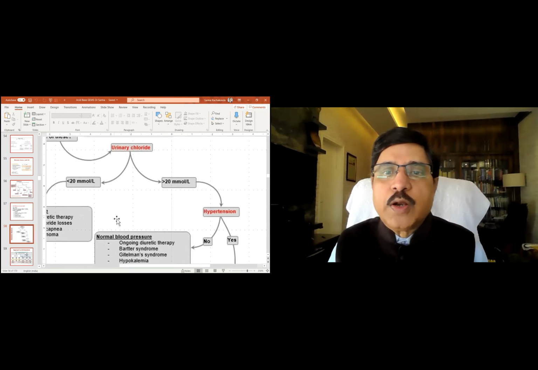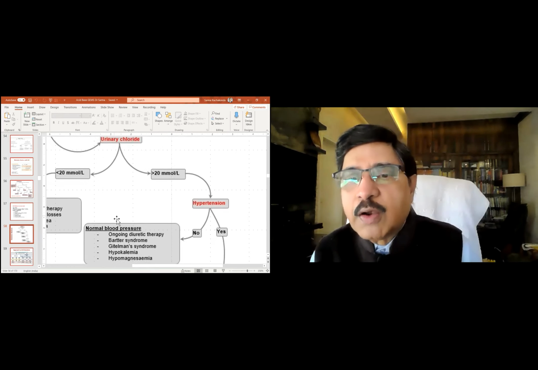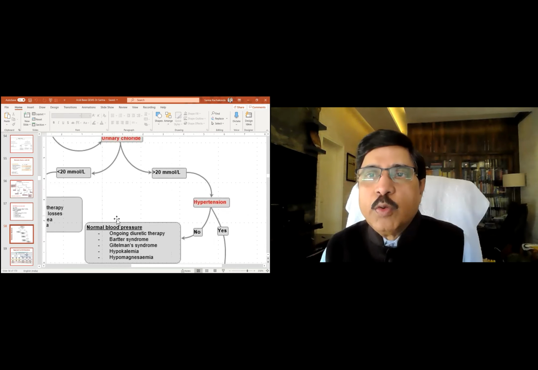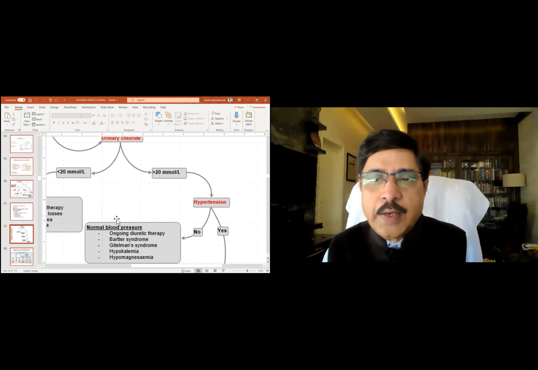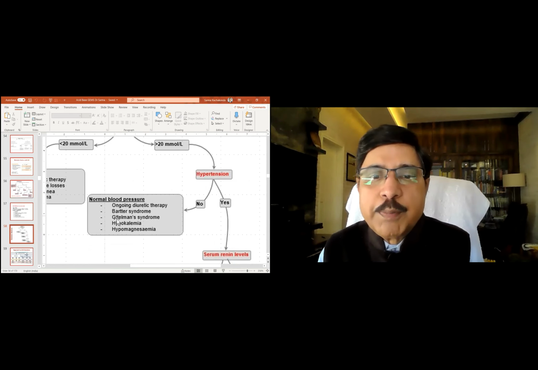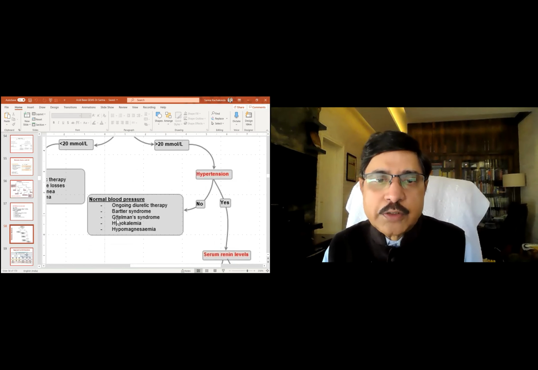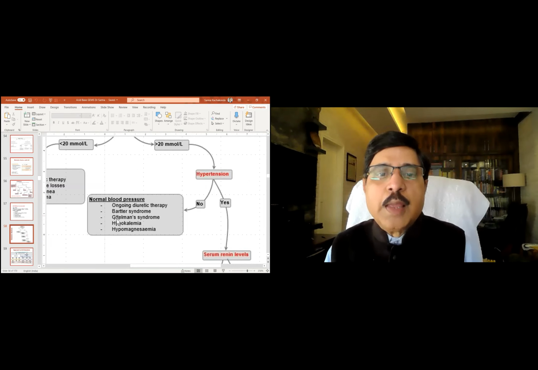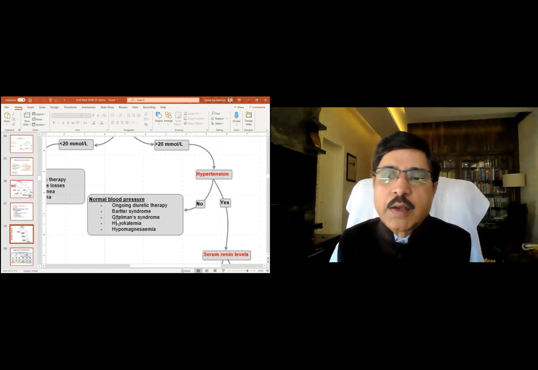Supposing urinary chloride is high, more than 20, not higher, just more than 20, which is of course normal, then look at the blood pressure. Is the blood pressure normal or elevated? If there is no hypertension, normal blood pressure, continuing diuretic therapy, Bartter syndrome, Gitelman syndrome, hypokalemia, hypomagnesemia are the causes.